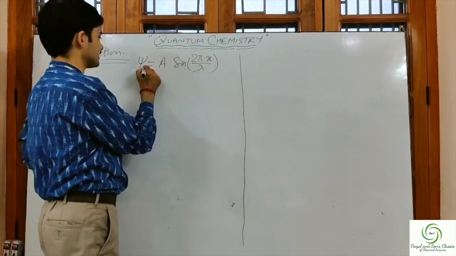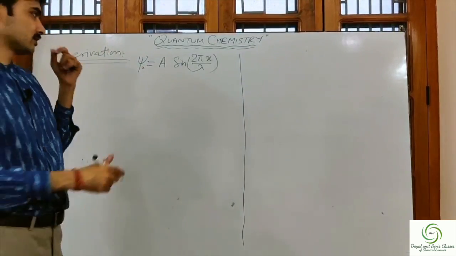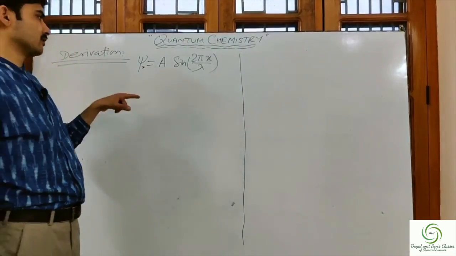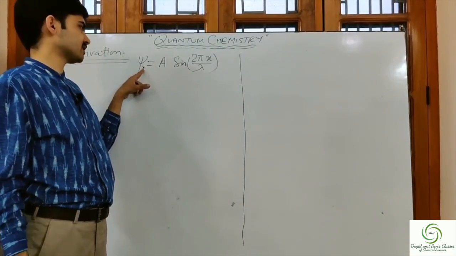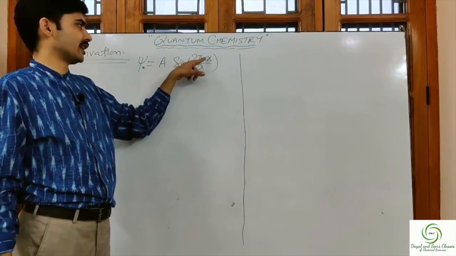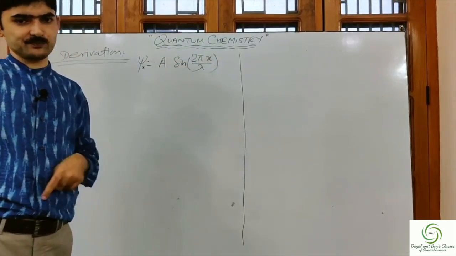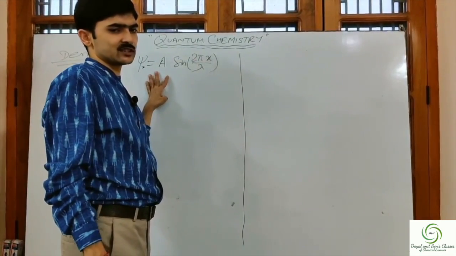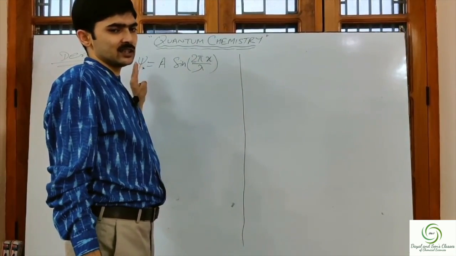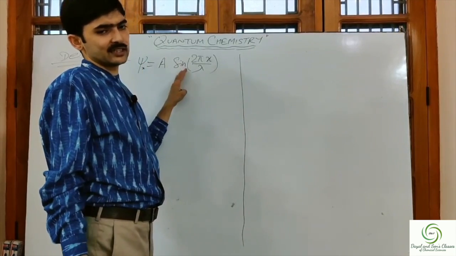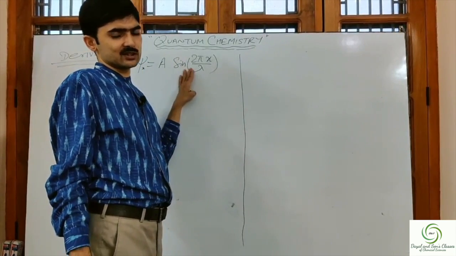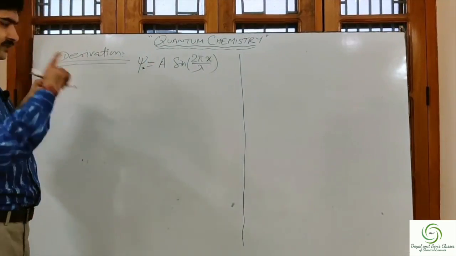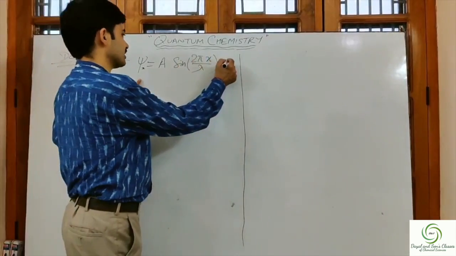Or you can write it as psi x. The wave function psi in x coordinate is psi x is equal to a sine 2 pi by lambda x. I hope this much is clear. This is the wave equation for the standing wave. You compare the electron wave to the standing wave equation. Now mark this equation number 1.